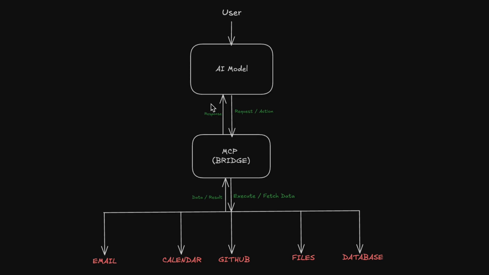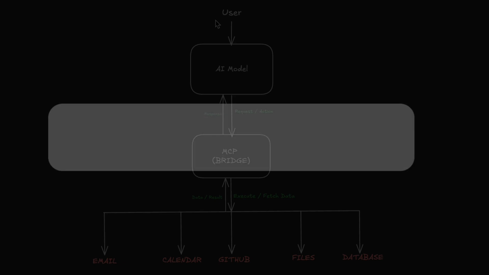Now, MCP connects to multiple tools in the real world. Look at the bottom of the diagram. These are examples: email, calendar, GitHub, files, and database. Here's how the flow works. The AI model sends the action to the MCP. MCP decides which tool to use. MCP executes the request or fetches data. MCP sends the result back to the AI model. The AI finally responds to the user.